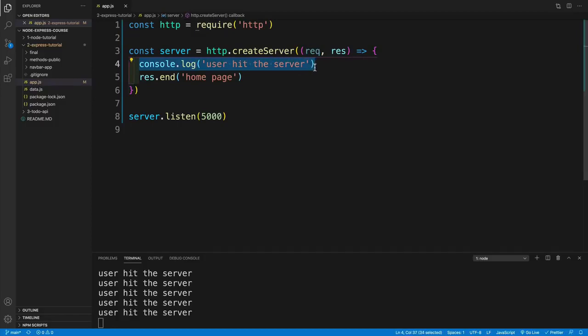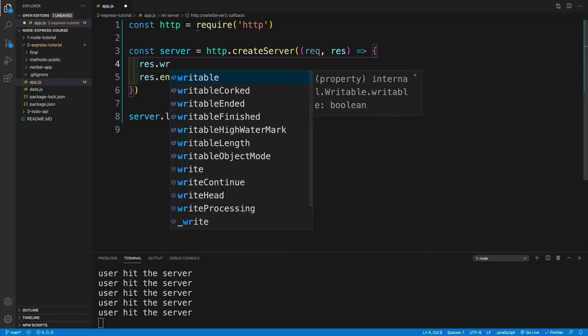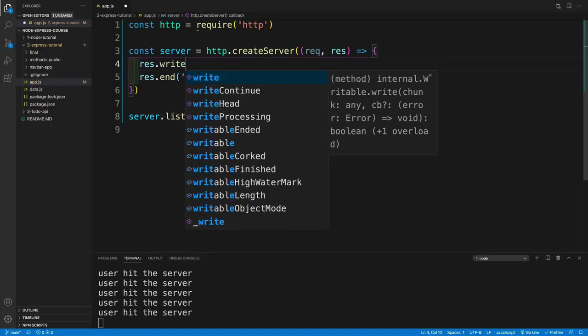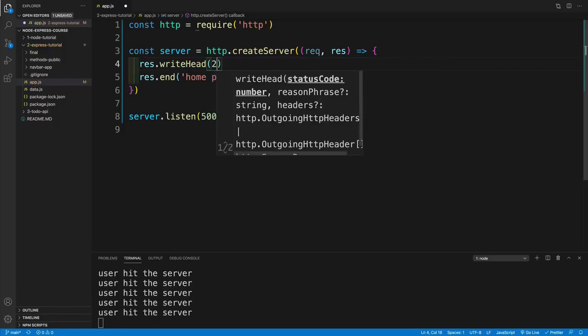And the way we provide more info, we just need to add more methods. Now, specifically one more method, and that is going to be res.writeHead. And in there, you can probably already guess that we're just providing headers. So we're providing metadata about our response. And we go here with res dot, and then we go with writeHead. So writeHead. And then we need to provide a few things.